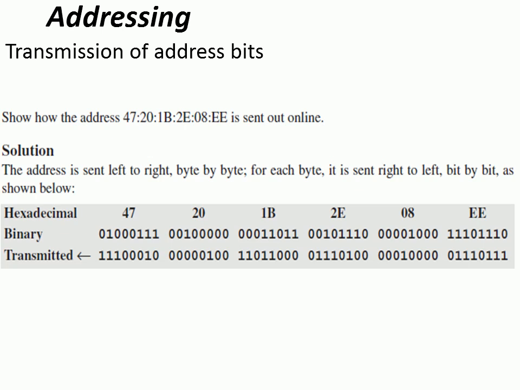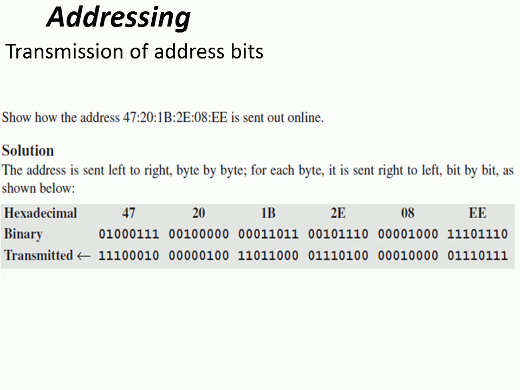Coming to the transmission of address bits, it is sent from left to right, that is byte by byte. Let us consider one example in order to understand this. Here one address is given: 47.20.1b.2e.08.ee, right? So it is sent out online. How exactly it is transmitted: initially all the notations given in hexadecimal are converted into binary.